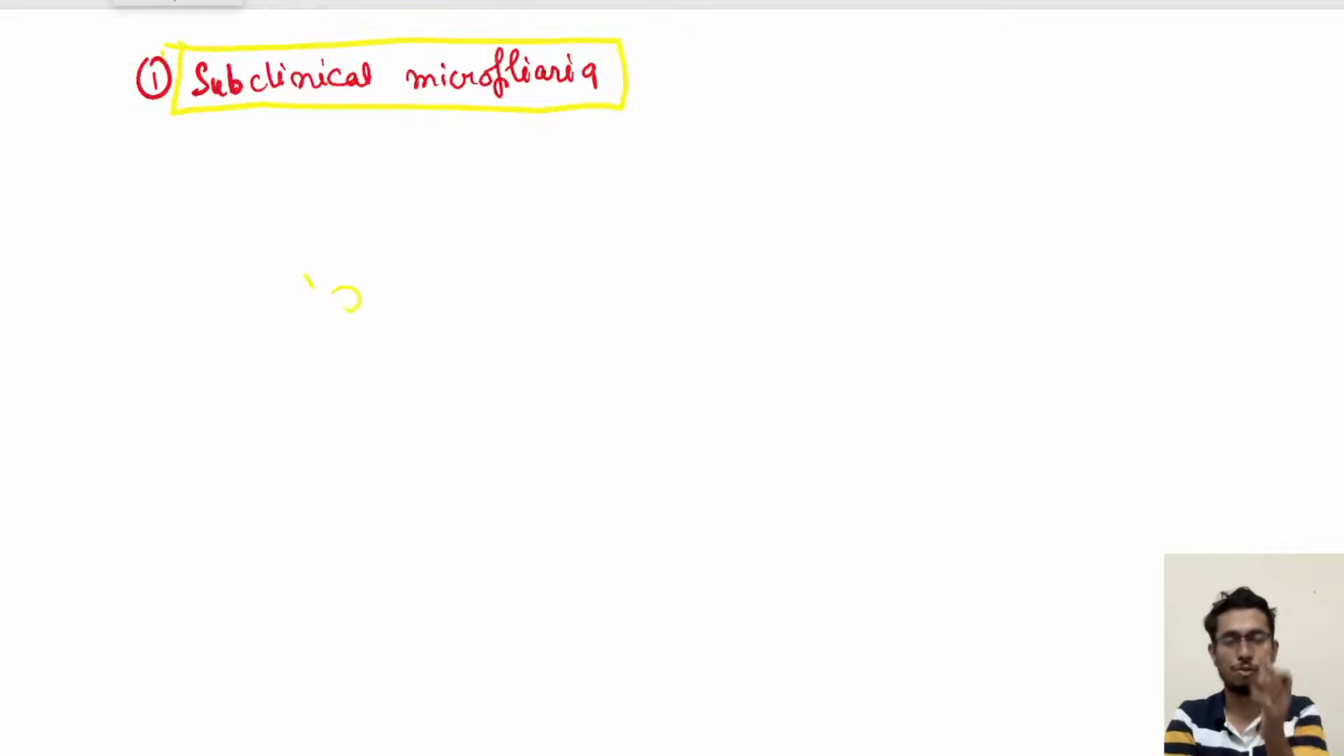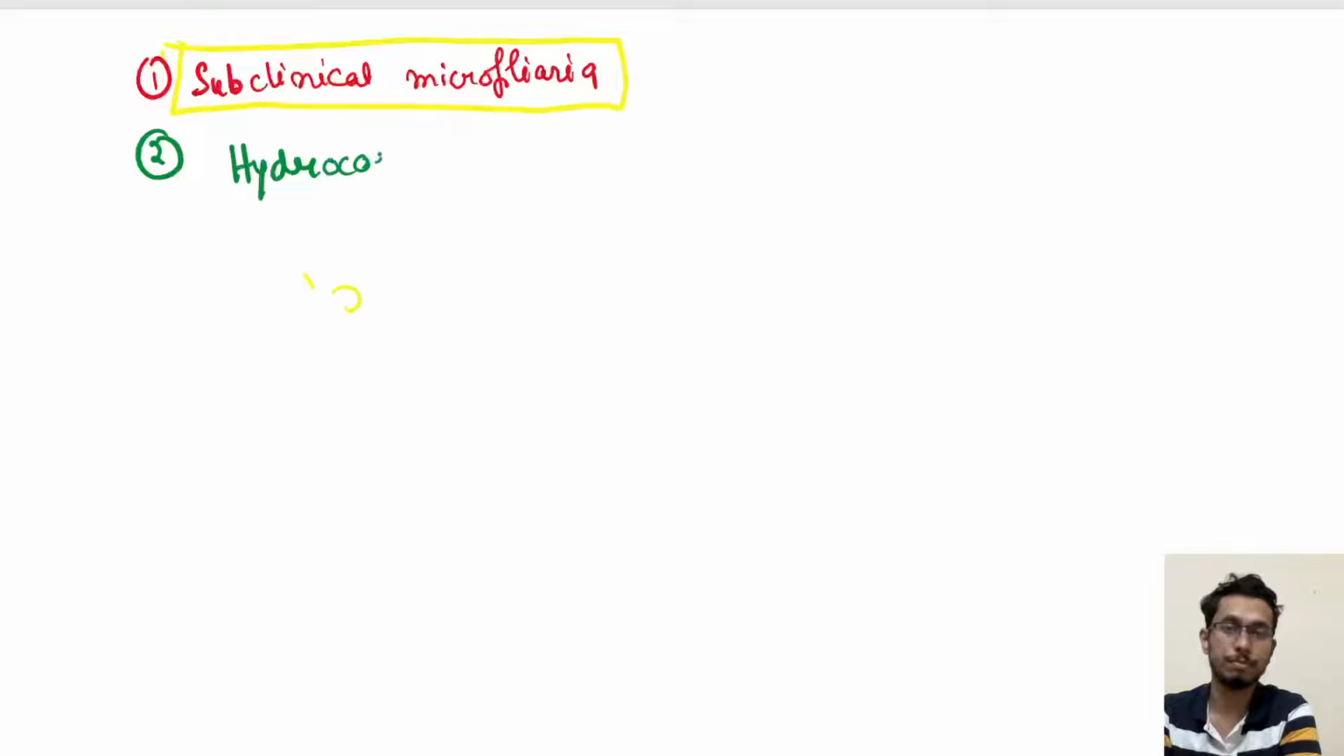There is no other way to identify subclinical microfilaria. The other stage which is easily identified and which you need to screen is a patient presenting with hydrocele. Patient presenting with hydrocele, you can obviously go and test for microfilaria and identify whether filarial infection is present or not.